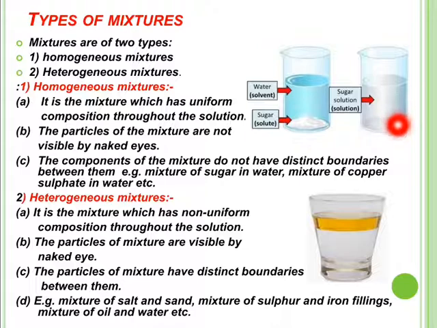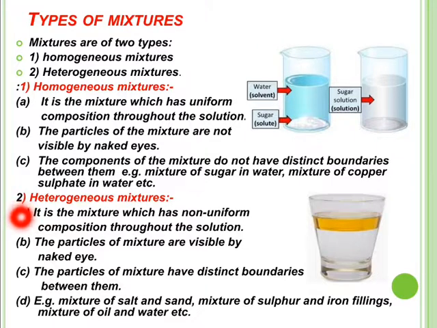And these particles, after mixing together, do not have distinct boundaries between them. So you cannot differentiate that this is water and this is sugar. It means they form a homogeneous mixture. For example, a mixture of sugar in water, a mixture of copper sulfate in water, etc. form a homogeneous mixture.